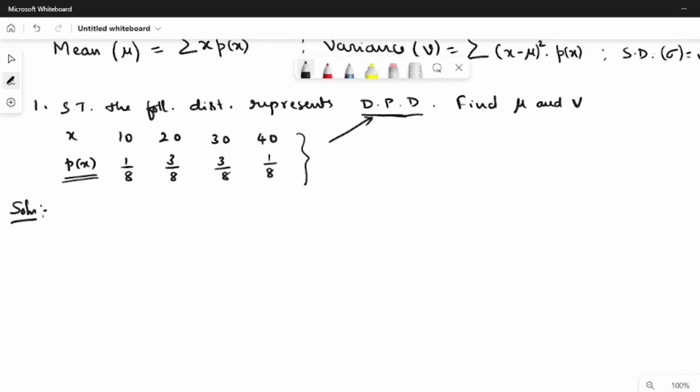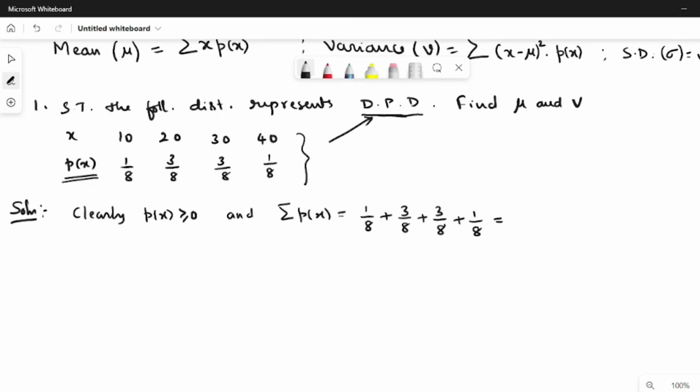If you look into values of p of x, it can take values 1 by 8, 3 by 8, 3 by 8, 1 by 8. So clearly p of x is greater than or equal to 0. So the first condition is clear. And the second is summation p of x. I have to add all the values of the probability function: 1 by 8 plus 3 by 8 plus 3 by 8 plus 1 by 8.